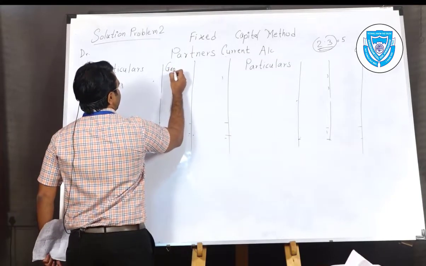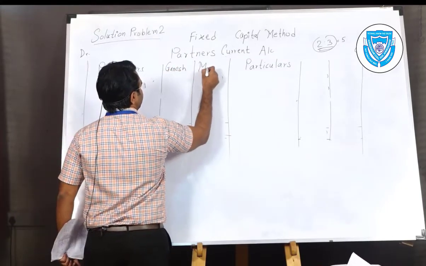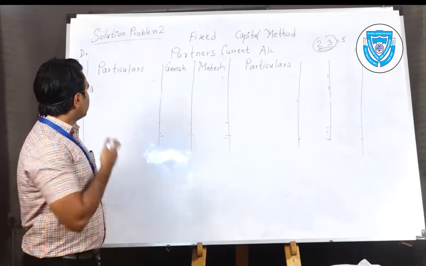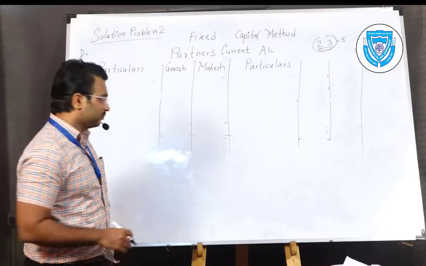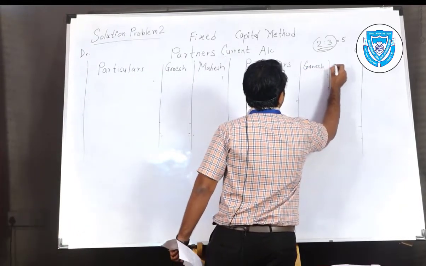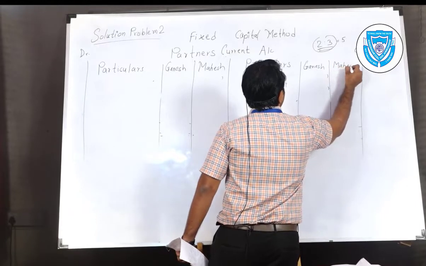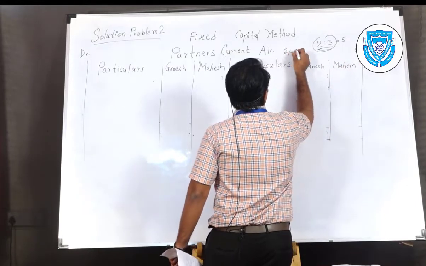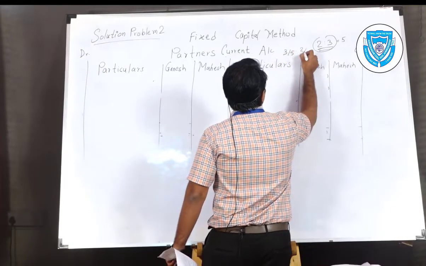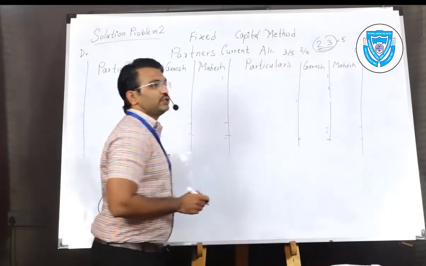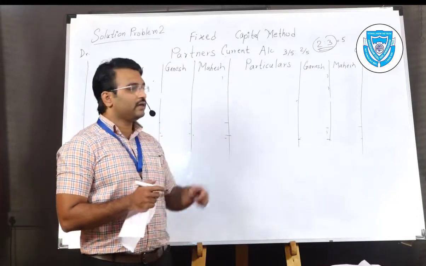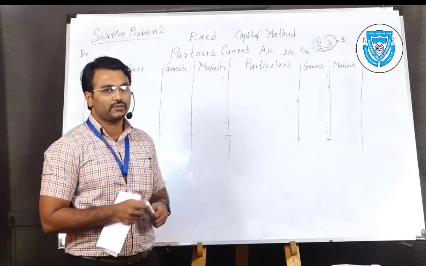Ganesh is the first partner and Mahesh is the second partner. See problem number 2. We are going to solve it together. Ganesh's share is 3 by 5, and Mahesh's share is 2 by 5. Now you may ask why it is given differently, with the denominator also provided.